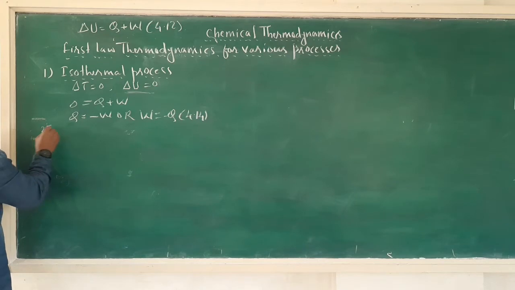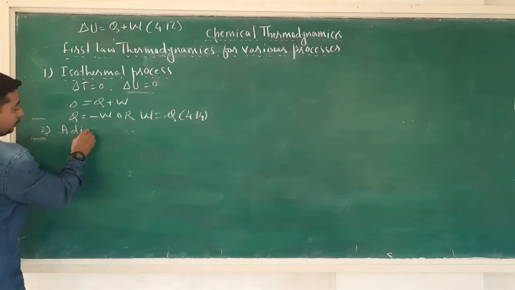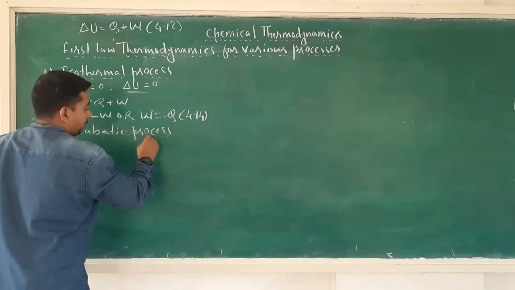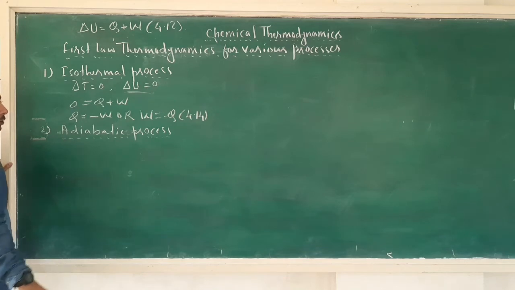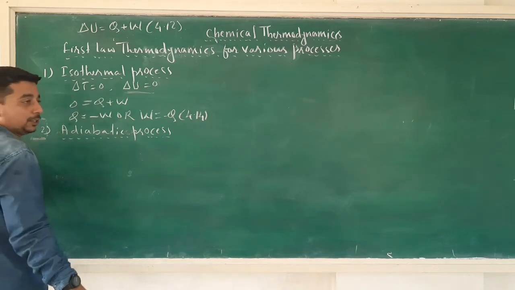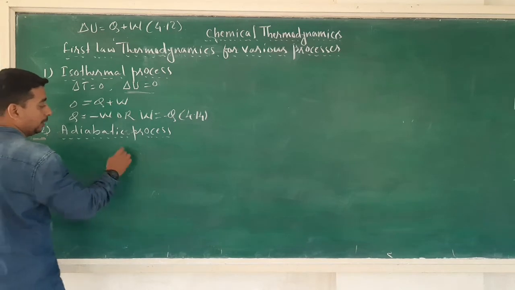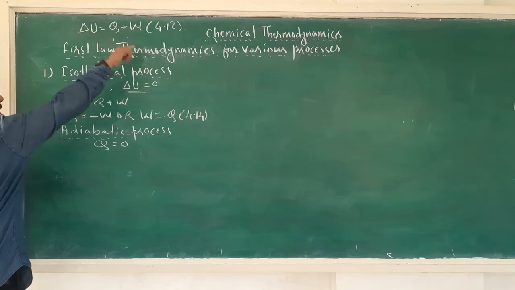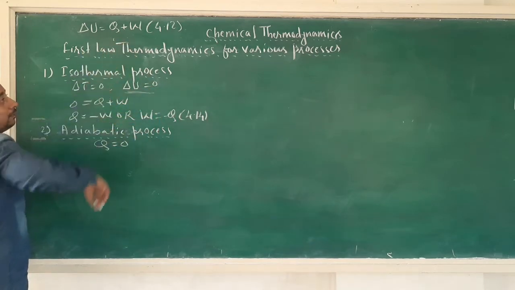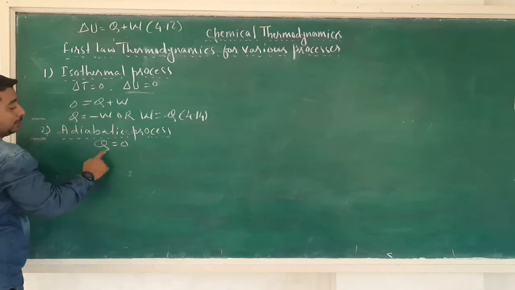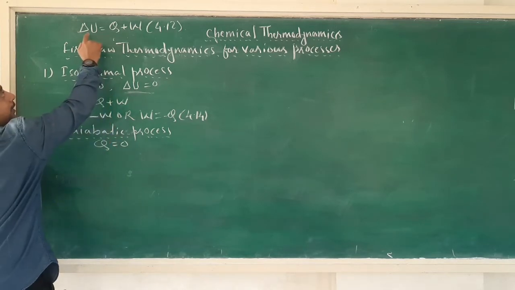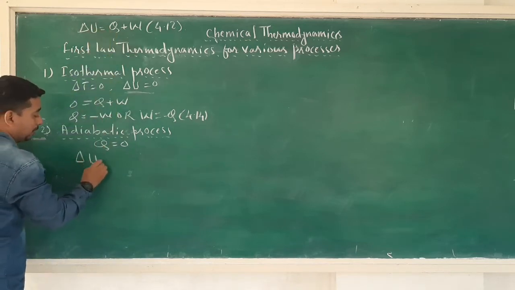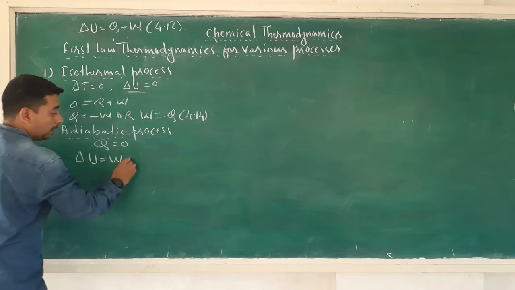Now second is adiabatic process. Now in case of adiabatic process, we know that there is no exchange of heat energy between system and surrounding. Q is equal to 0 in adiabatic process. Now according to equation number 4.12, that is first law of thermodynamics, Q is equal to 0 for adiabatic process. So I can write it directly as delta U is equal to W,